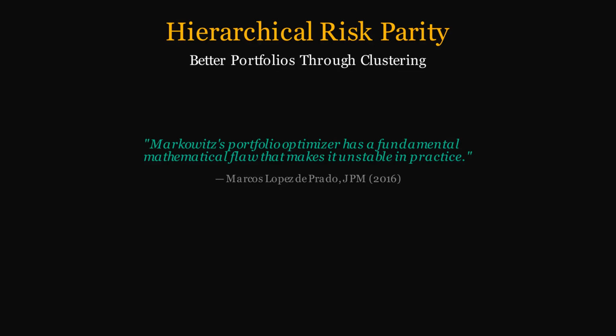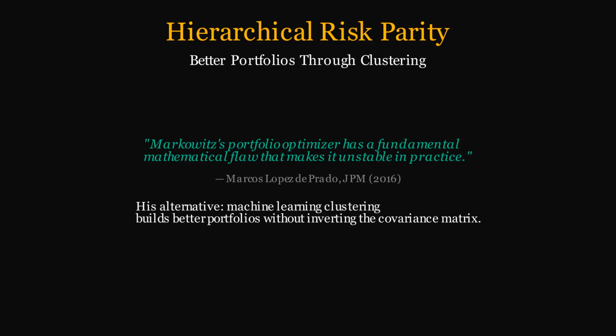In 2016, Lopez de Prado, one of the most cited quants in modern finance, published a paper arguing that Markowitz's portfolio optimizer had a fundamental mathematical flaw that made it unstable in practice. His alternative used machine learning clustering to build better portfolios without inverting the covariance matrix. Today we break down hierarchical risk parity from first principles.